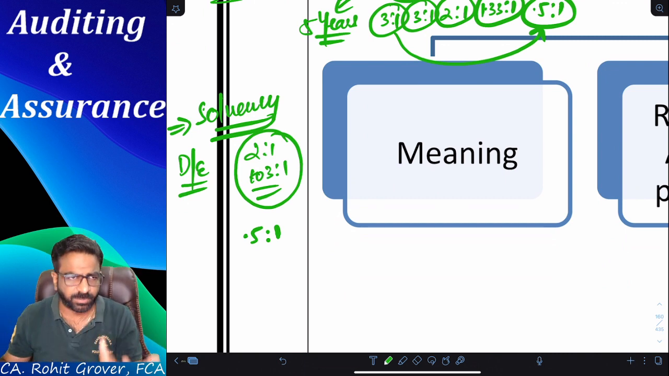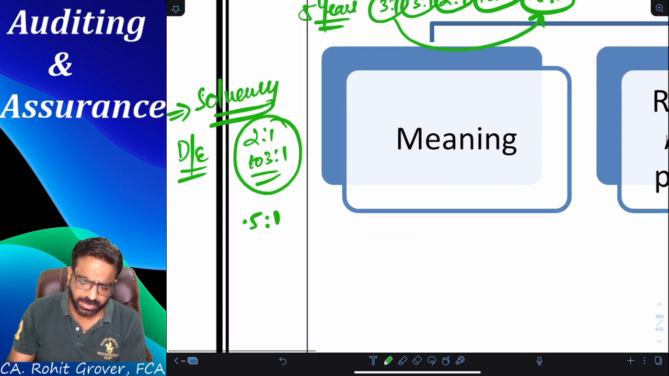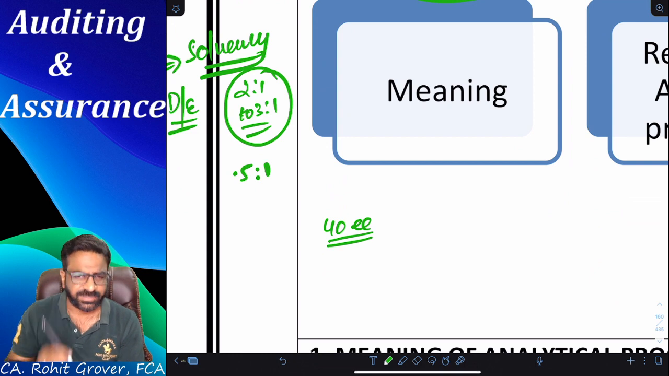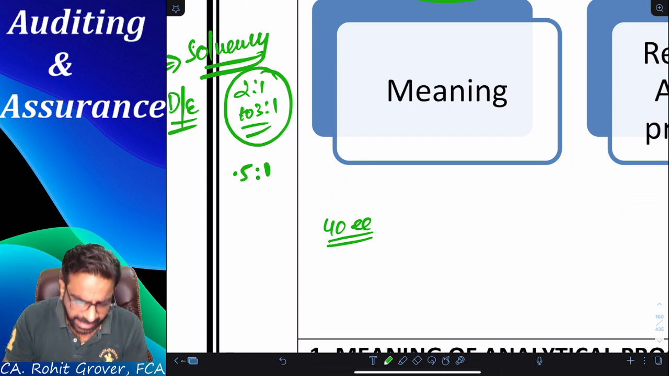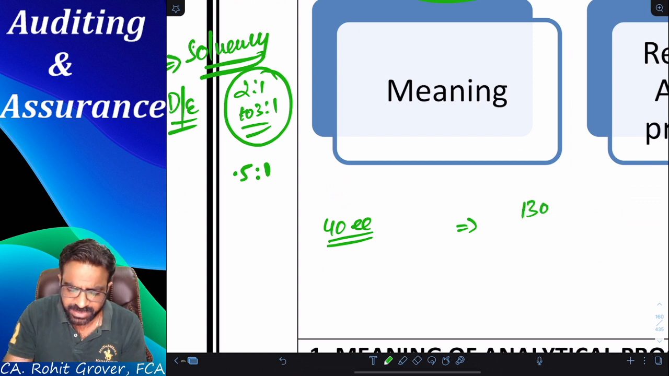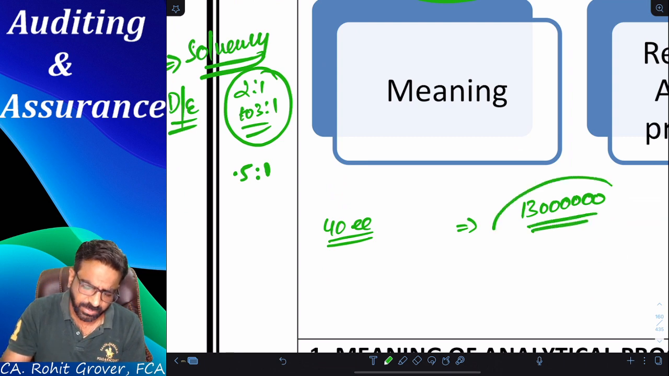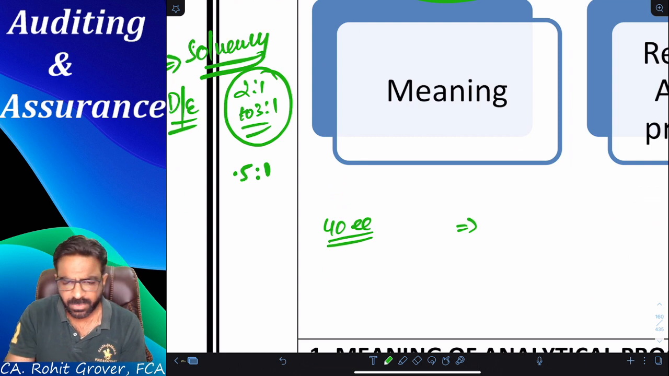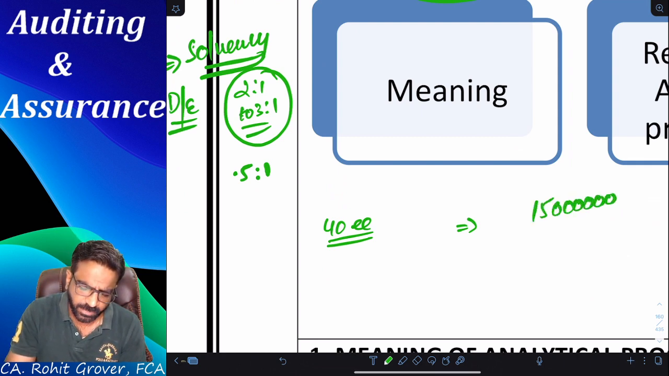Like, say for example, another practical example. Say for example, there are 40 employees at my client's place. Am I correct or not? And he's showing 1.5 crores of salaries and wages. He's showing 1.5 crores of salaries and wages.